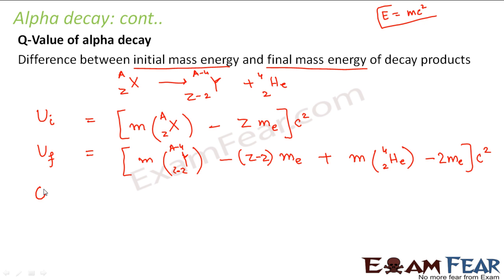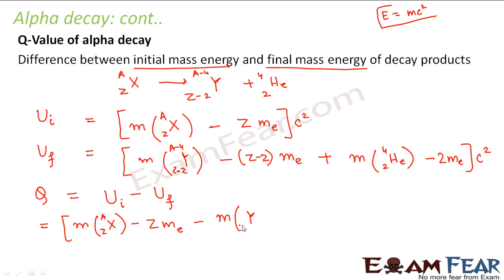Now how do I define the Q value? Q value is generally denoted by Q, and it is the difference between the initial rest mass energy and the final rest mass energy. So Ui minus Uf. This will be equal to m of X(Z,A) minus Z me, minus m of Y(Z-2, A-4) minus (Z minus 2) me.